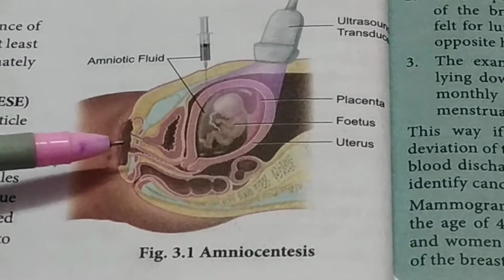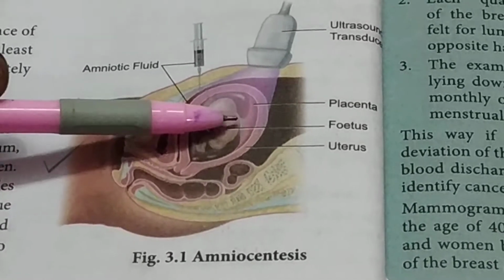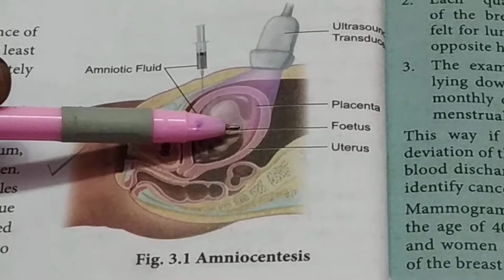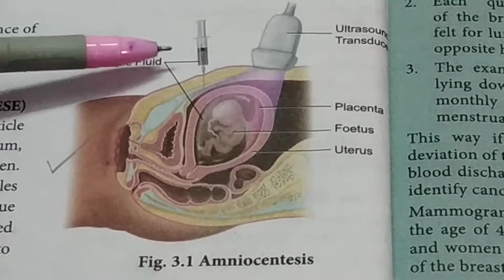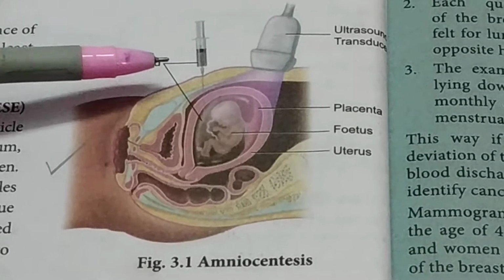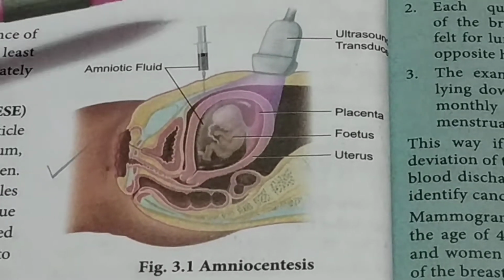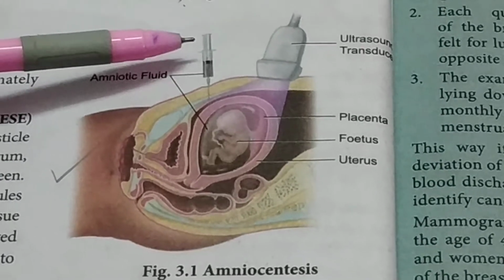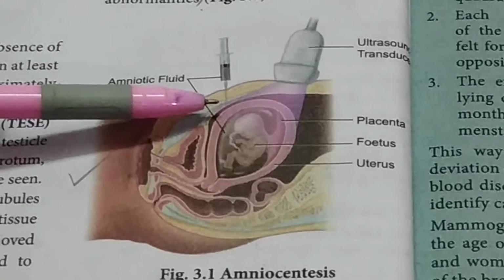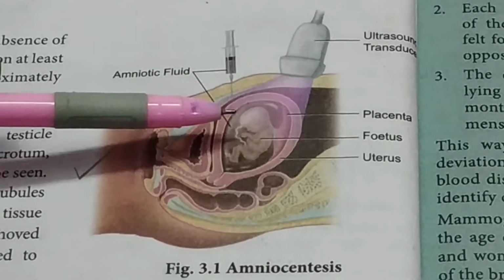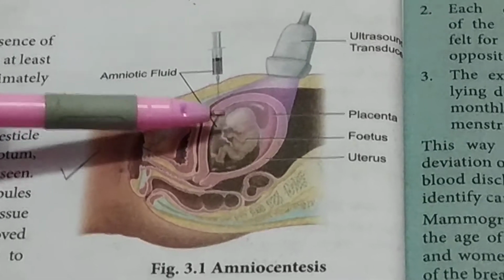In this picture, you can see that the fetus is surrounded by the amniotic fluid in the amnion. With the help of the needle, a small incision is made in the abdomen and a small quantity of amniotic fluid is sucked. It is taken and tested for the cells which are shed from the fetus. Any chromosomal abnormalities in the fetus can be diagnosed.